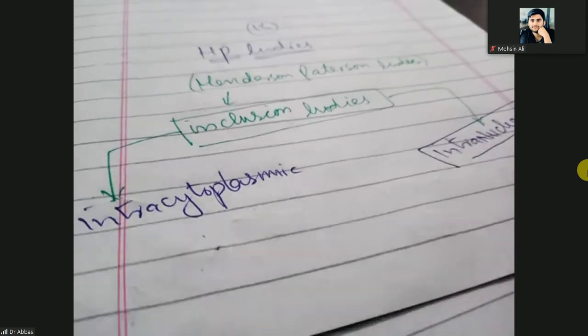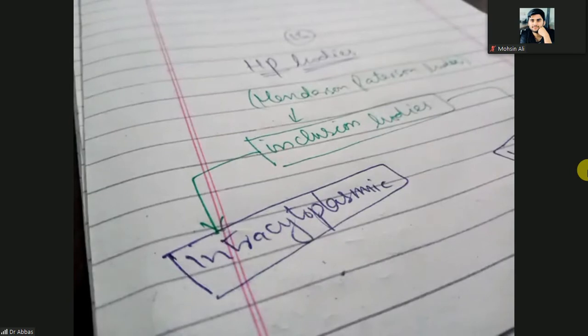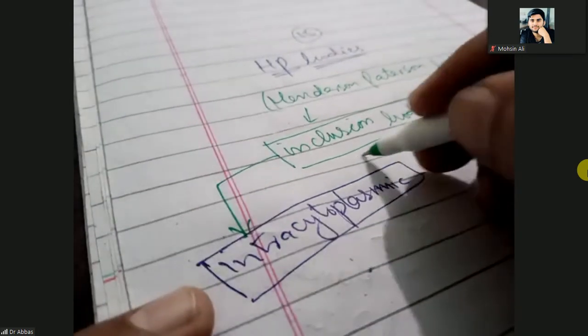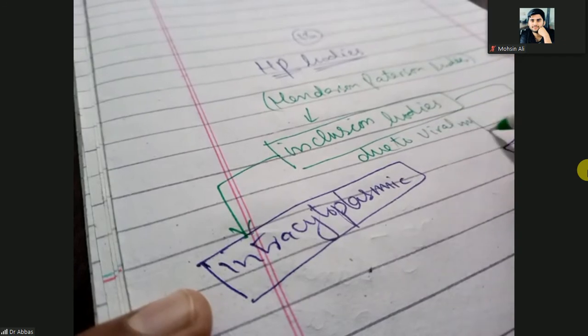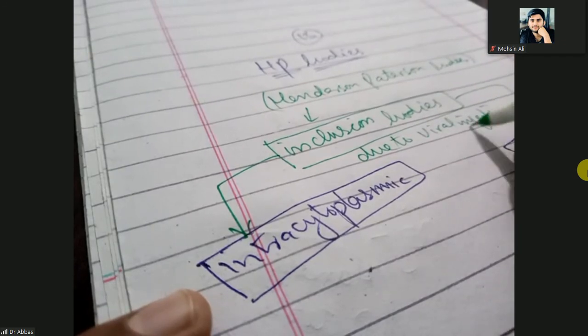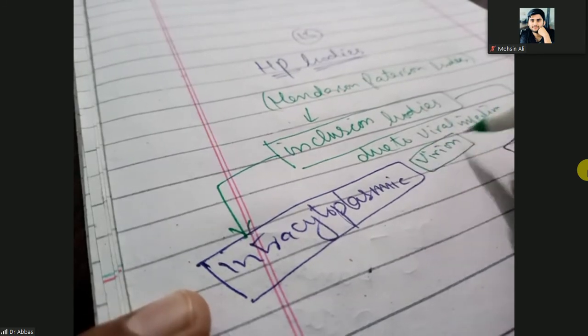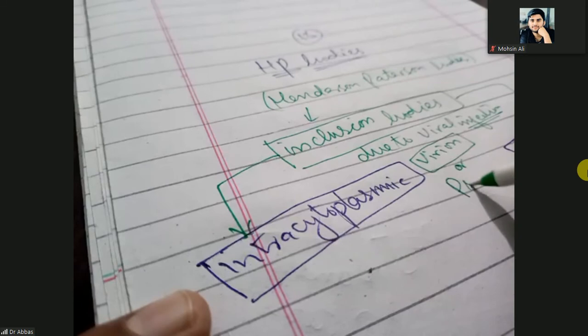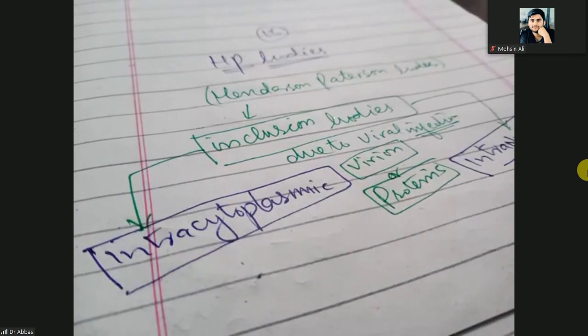Actually, these inclusion bodies are formed inside the cell due to viral infection. The virus leaves the virion or viral proteins inside the cell. When there is accumulation of virions or viral protein inside the cell, that makes the inclusion bodies.